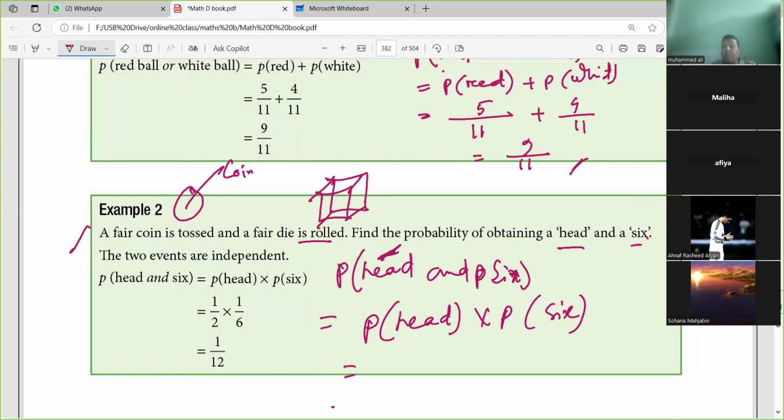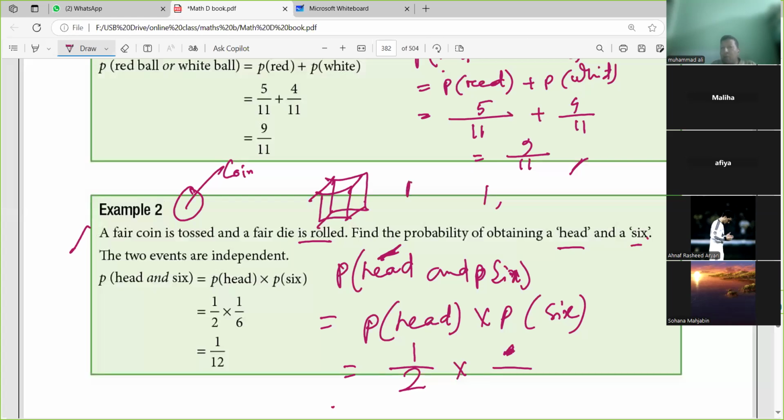So probability of head means what? 1 by 2 multiply probability of 6 means Maliha? Oh no, Maliha, Afia. Probability of 6 means what? Afia? Afia? Or Maliha? Can you able to say Maliha? Probability of 6 is what? Confusion? Maliha? I'm confused. Okay, see.